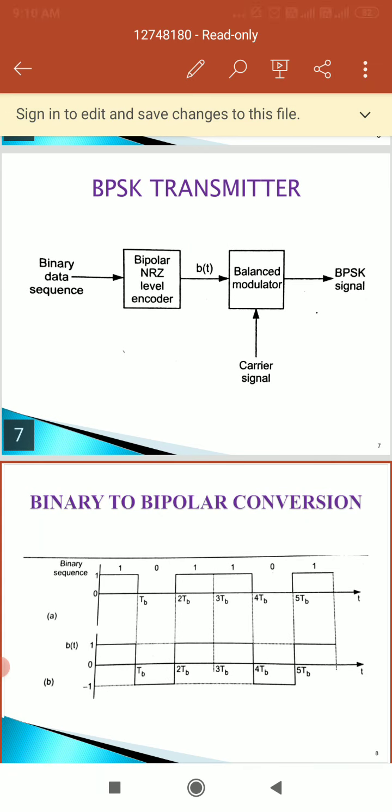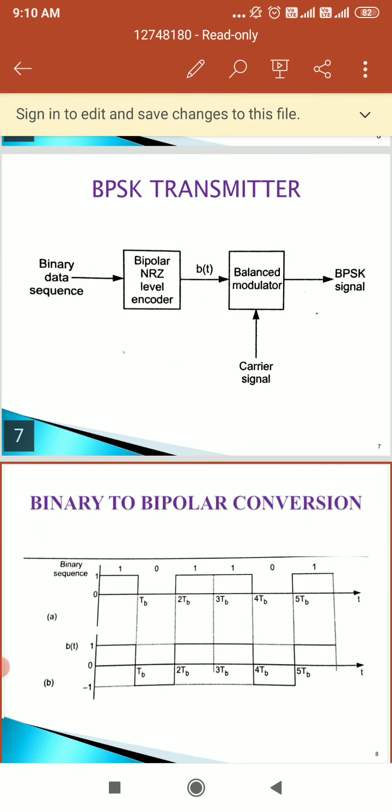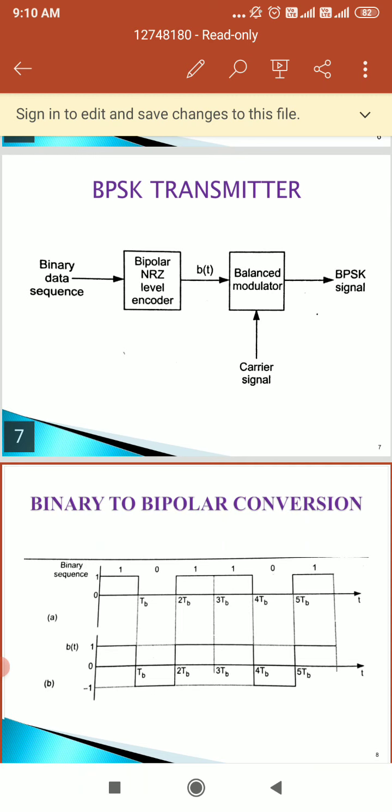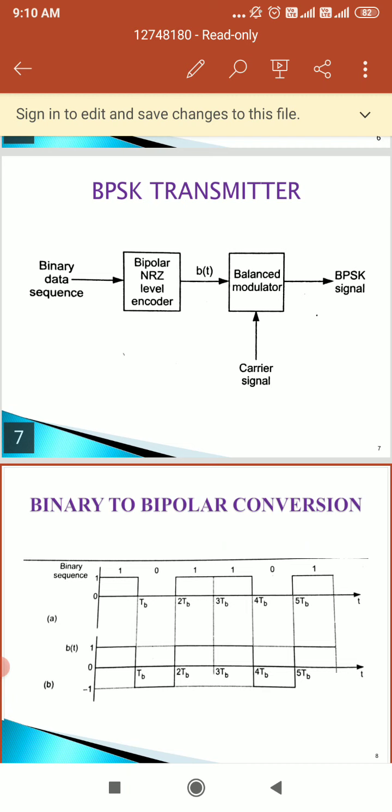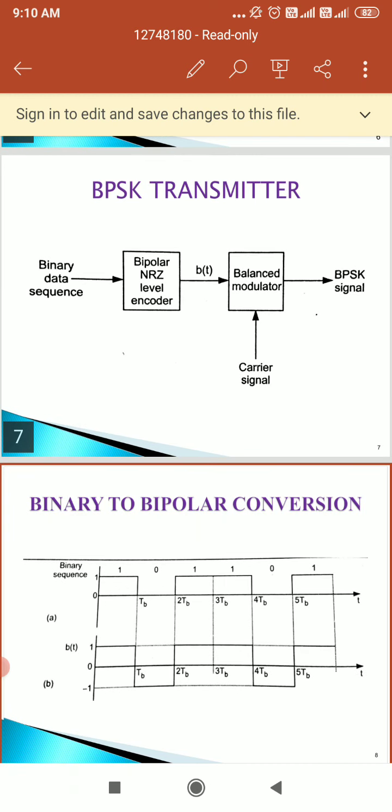So S of t equals B of t into square root of 2Ps cos 2 pi fct, and B of t takes the value plus 1 or minus 1. If plus 1, binary 1 is transmitted, and if minus 1, binary 0 is transmitted.